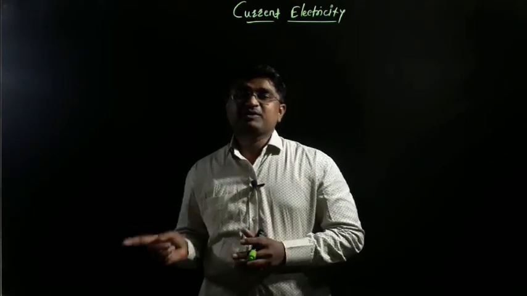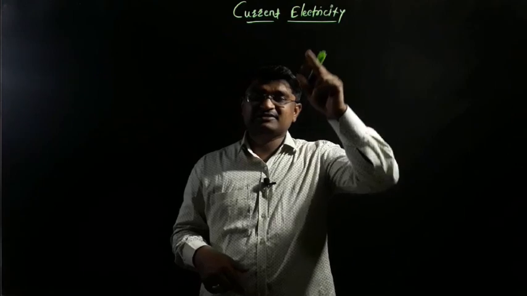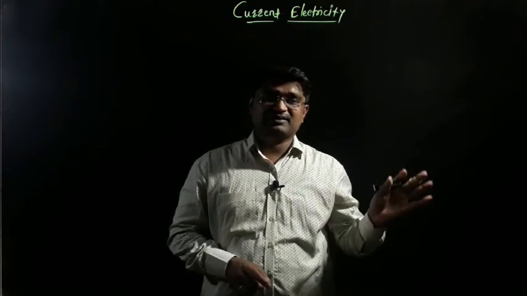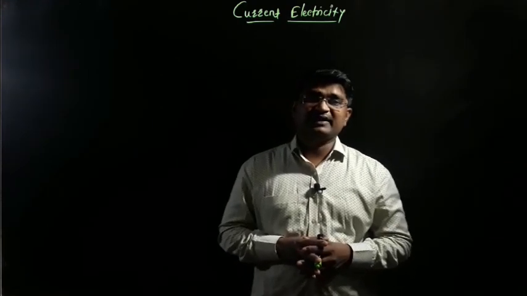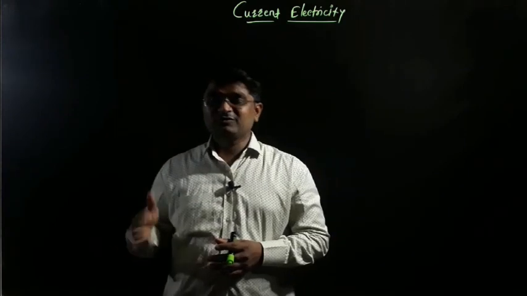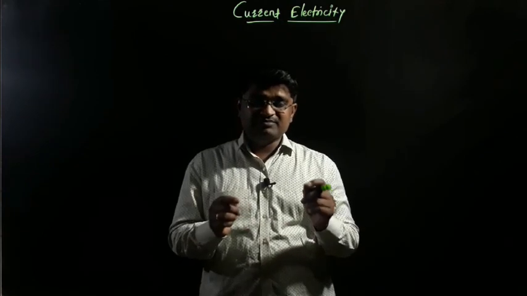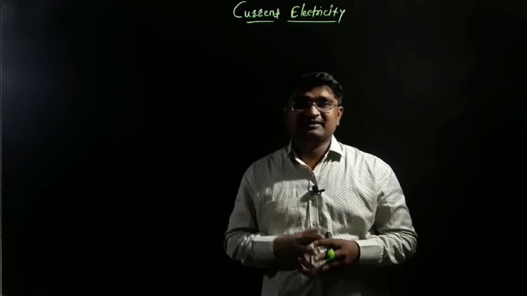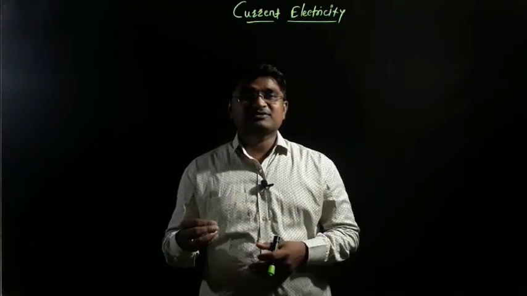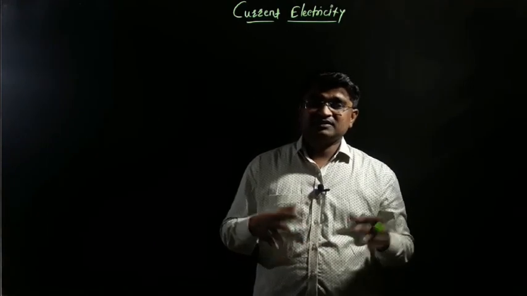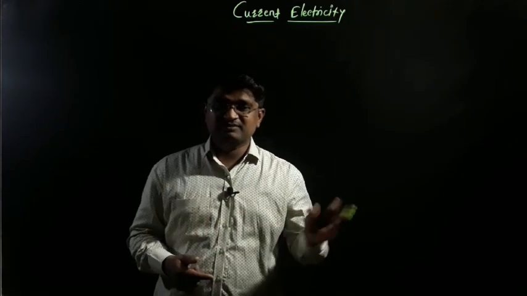It means that in our previous chapter we discussed charge at rest, and in this chapter, current electricity, we discuss charge that is moving, because moving charge produces electric current. We know the definition of electric current is the rate of flow of charge; when the charge flows, the current is produced. This is the very important difference between the two chapters, electrostatics and current electricity. That's why they are discussed one after another: in electrostatics we discuss only charge at rest, and in current electricity we discuss moving charge.